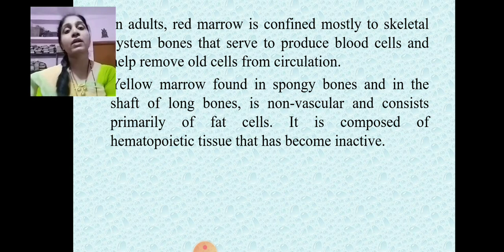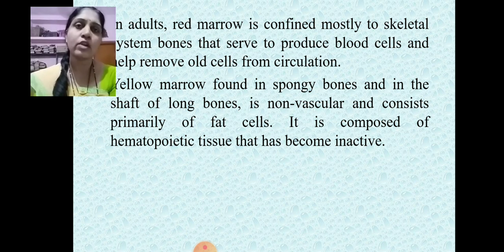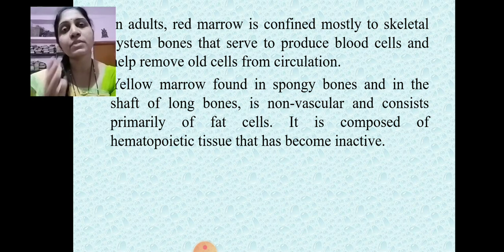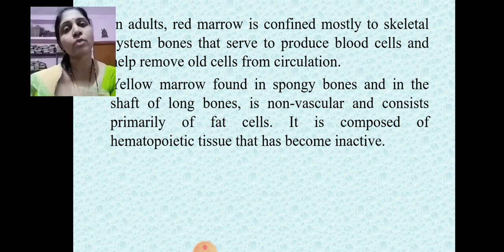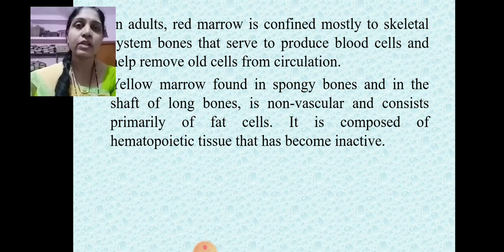Majorly, we know that the lifespan of blood cells is up to 120 days. After 120 days, these older cells die through a specific process called apoptosis, that is programmed cell death. Whenever the cells are not properly working, they die through programmed cell death, which is called apoptosis. And again there is the formation of new blood cells. So the bone marrow continuously provides the supply of red blood cells, and there is removal of the dead cells from the circulation. This activity is done by the macrophage cells, which are responsible for phagocytosing these dead cells and removing them from the circulation.